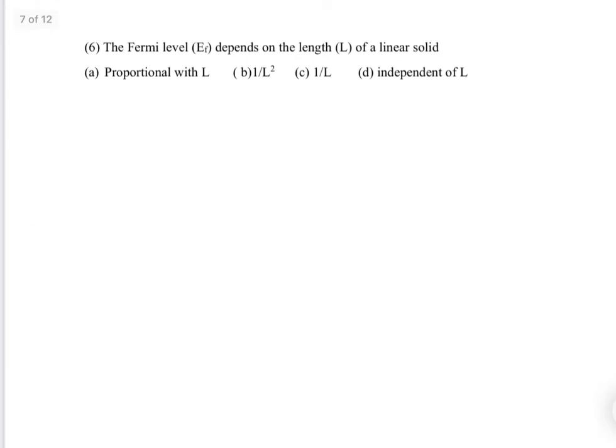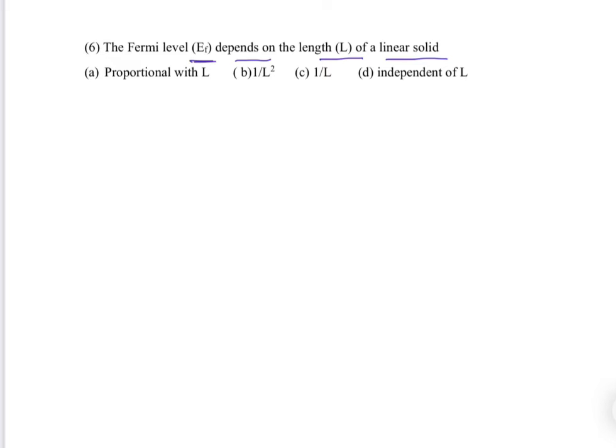The Fermi level depends on the length of the linear solid. So Fermi level is actually an energy level, that is the highest energy level occupied by electrons at 0 Kelvin.